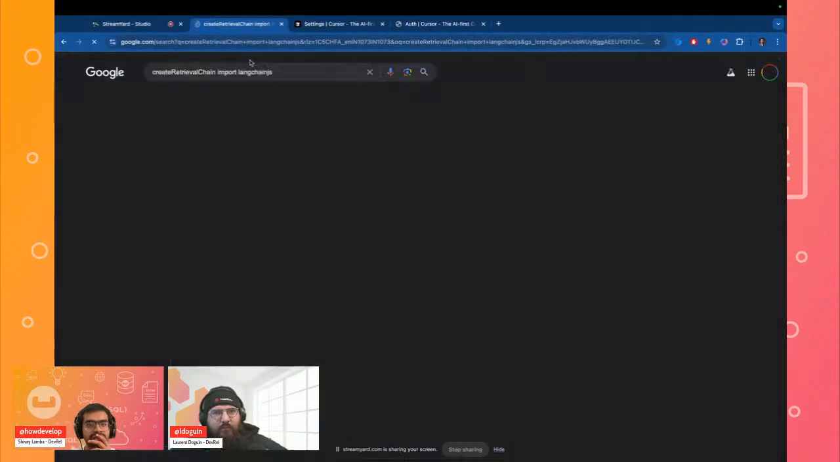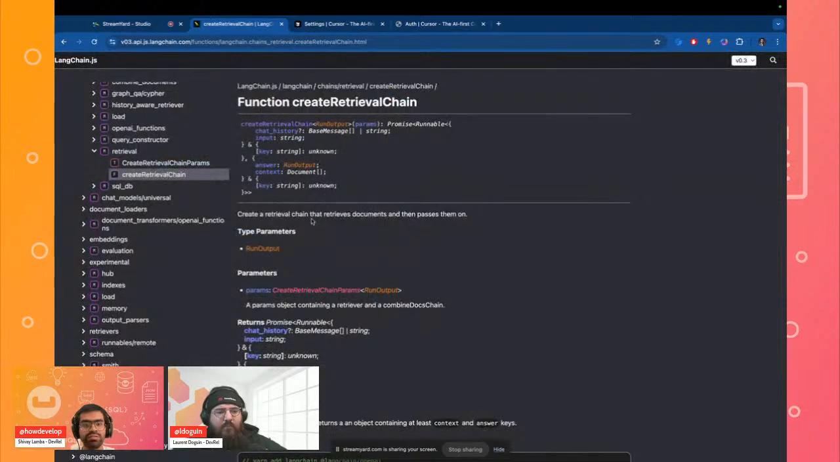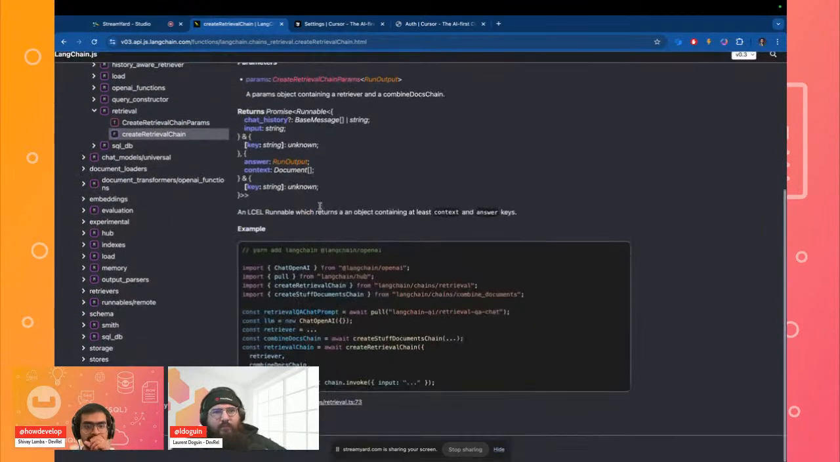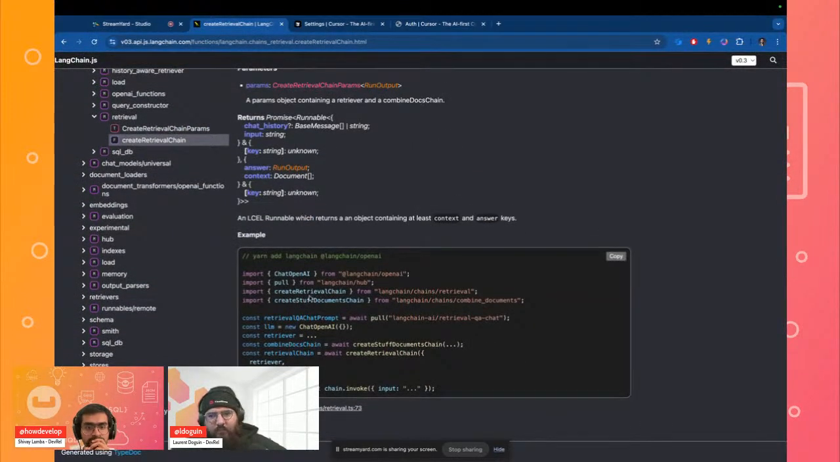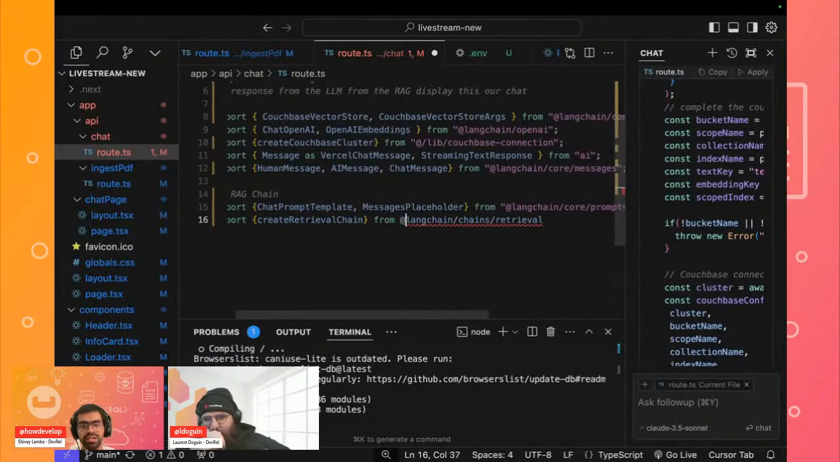So in this case, if I search quickly, the function create retrieval chain is what we need. Let's see how we import it. So import retrieval chain from LangChain. Okay, so we just have to use this instead. All right, hopefully this should be fine.